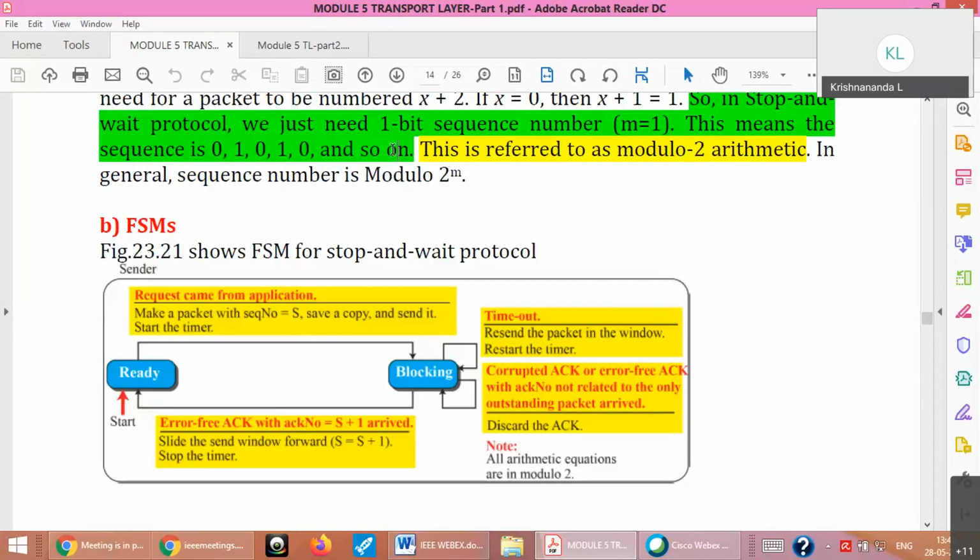The efficiency of stop and wait is very, very less. Why? Because suppose you have a 1 Mbps channel and you are sending just one packet of 100 bytes or say 1000 bytes. So you are wasting the capacity of the channel, right? So much channel underutilization is there in this particular protocol. Okay? So it can be improved by sending more number of packets without waiting for each acknowledgement. That is what we next study as sliding window protocols. Go back and selective repeat.